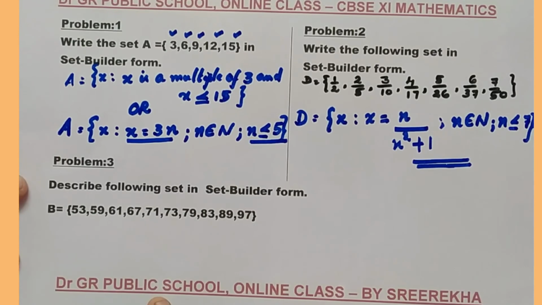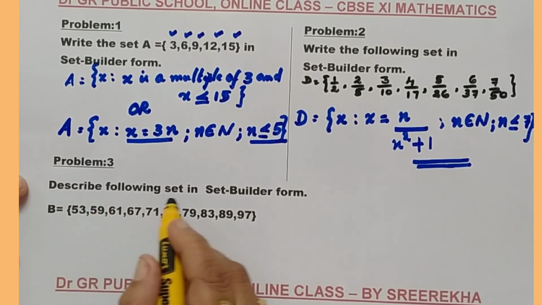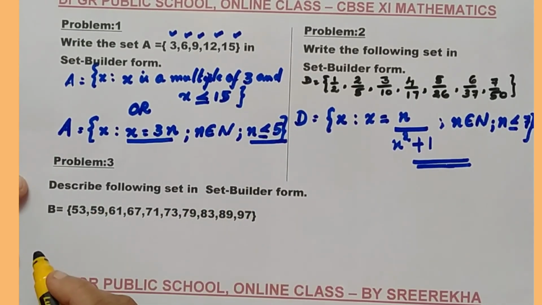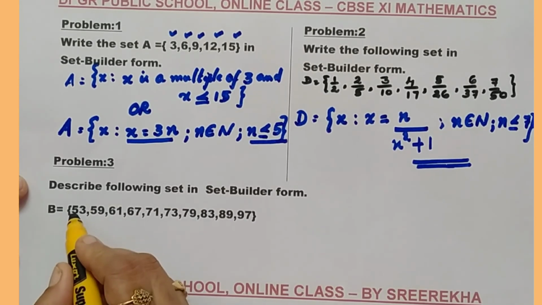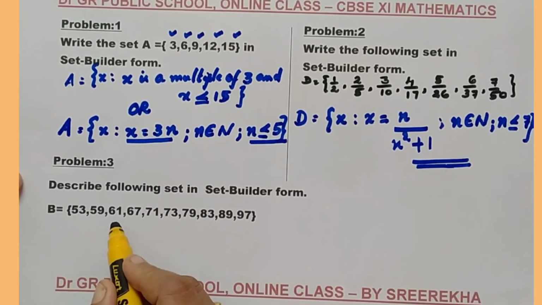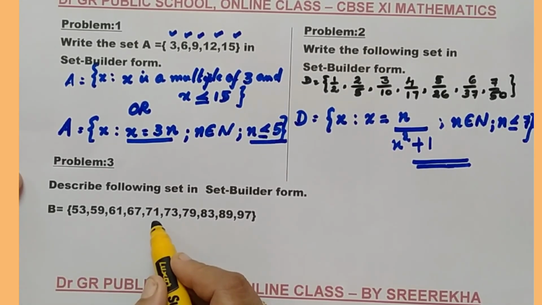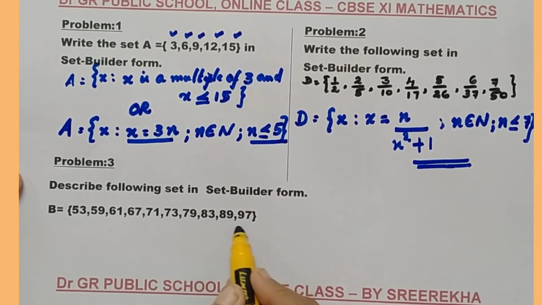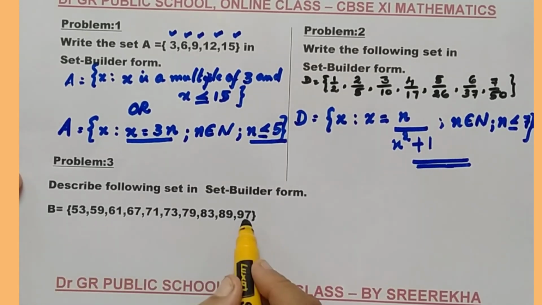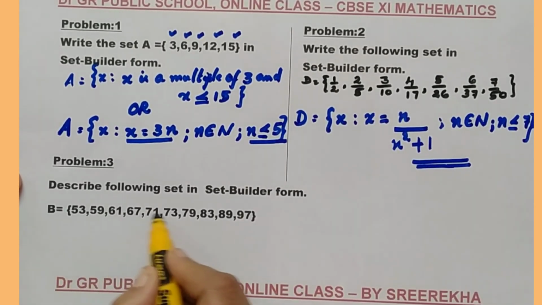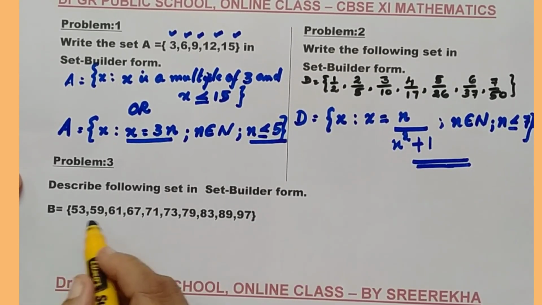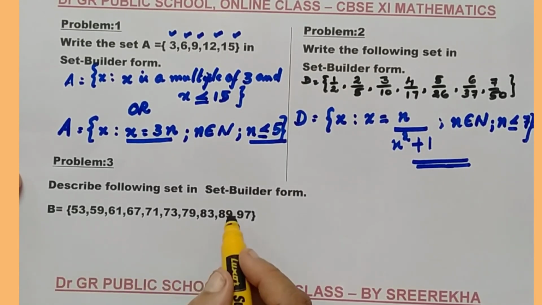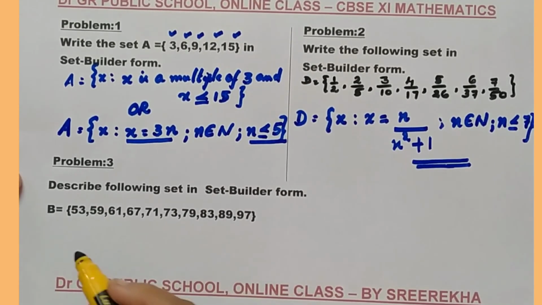Come to another question. Describe the following set in set builder form. B equals {53, 59, 61, 67, 71, 73, 79, 83, 89 and 97}. Closely observing, you can see a common property between the elements. All the elements are prime numbers between 50 and 100.